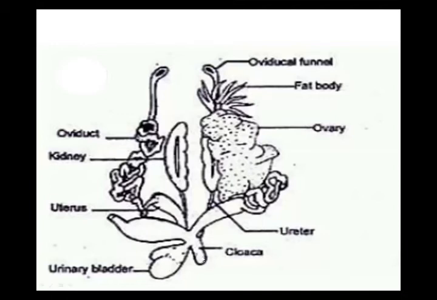After that, the last is the cloacal aperture. The cloacal aperture is an opening, and it is used to pass urine from the frog's body. So these are the organs: kidneys, ureters, urinary bladder, and cloaca.